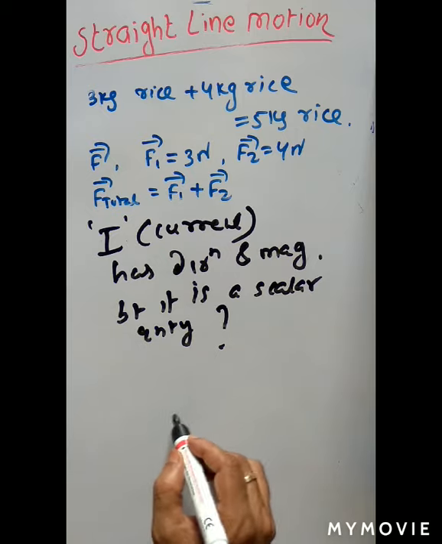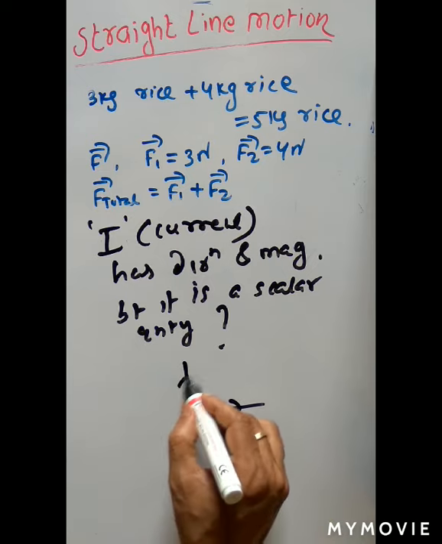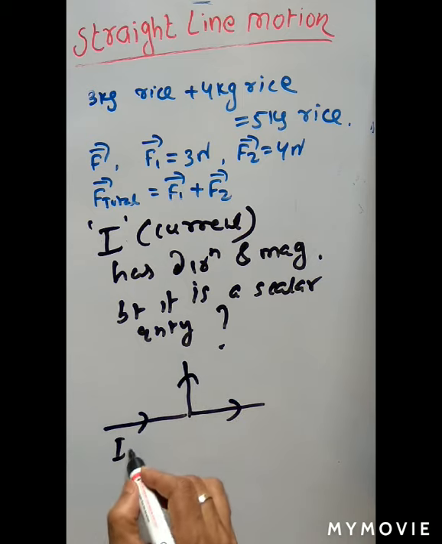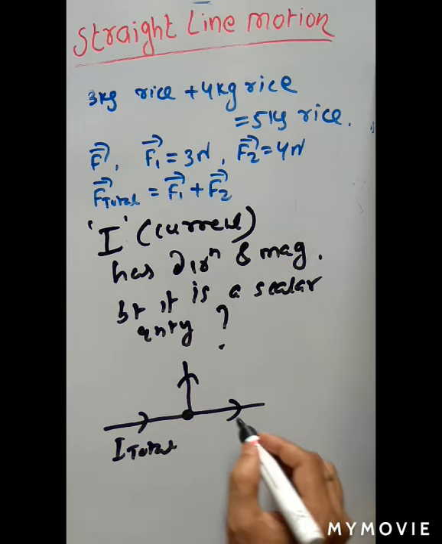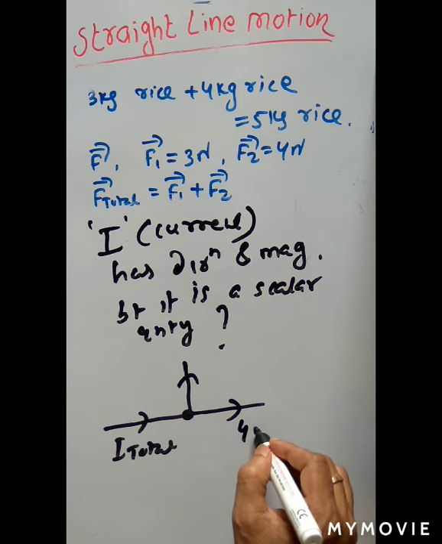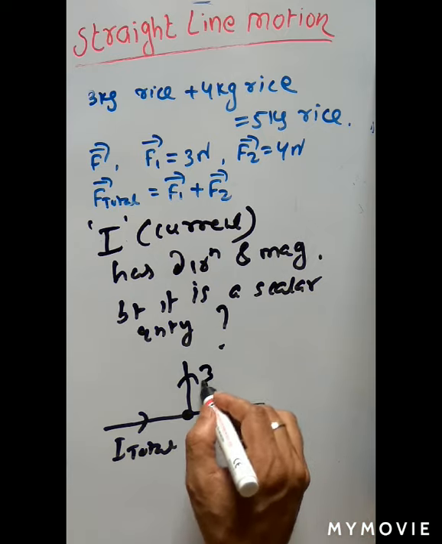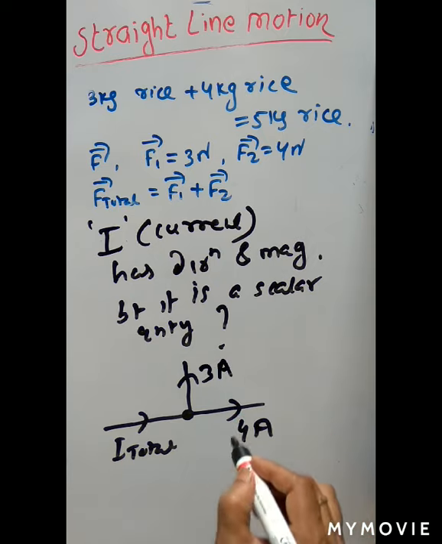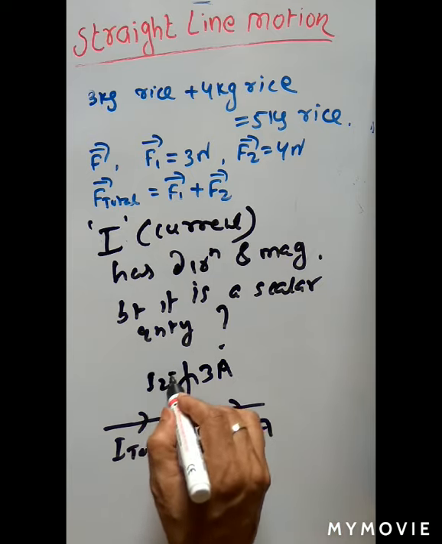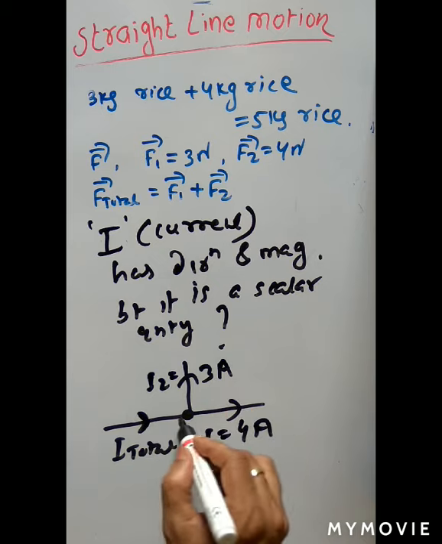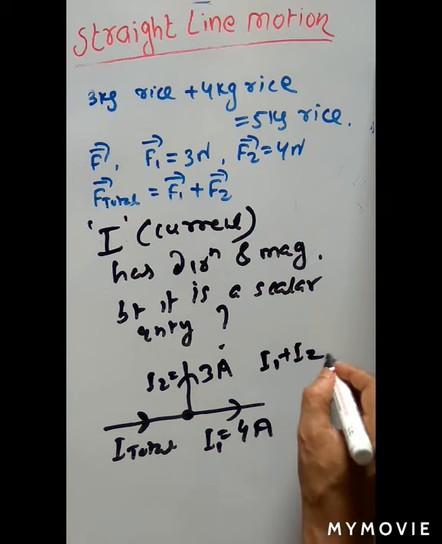Now see, suppose you take two conductors. Suppose total current is coming to this junction, I total. Here the current through this path is equal to 4 ampere. Current unit is ampere. And here the current is 3 ampere. So this is your I1, current through this branch, and current through this conductor is I2, 3 ampere. If anybody asks what is the total current coming to this junction, you will add this I1 and I2.